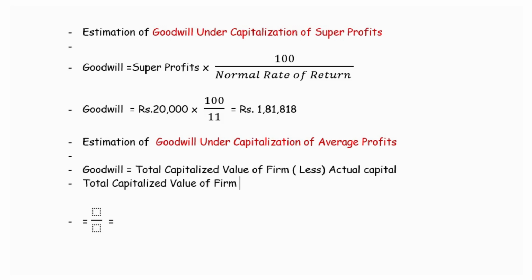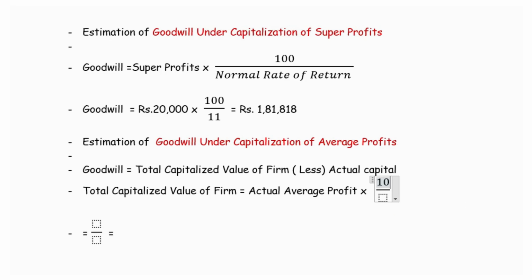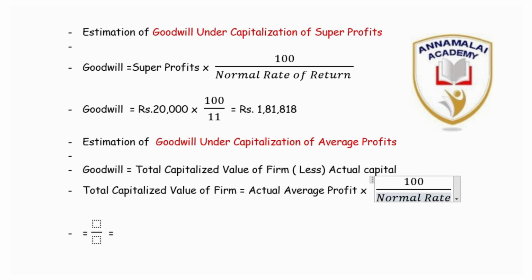We have estimated the actual average profit and based on the normal rate of return, what should be the total capital value of the firm? It is 100 divided by normal rate of return.